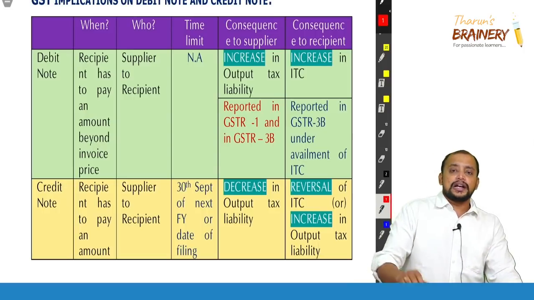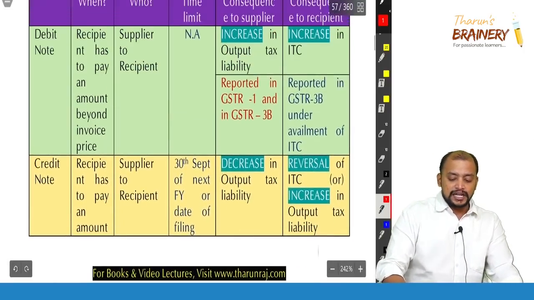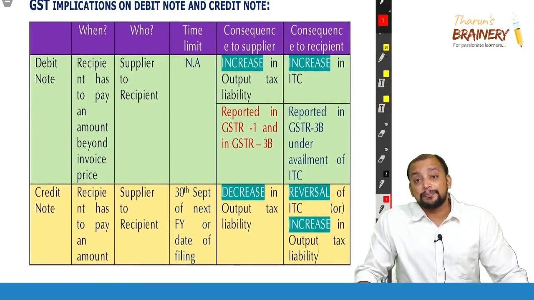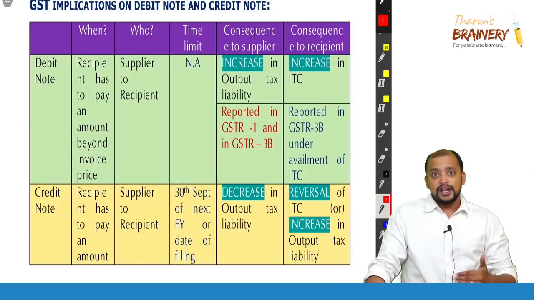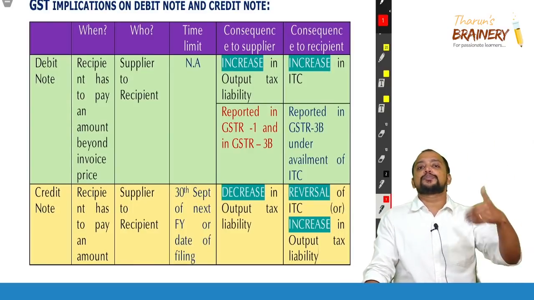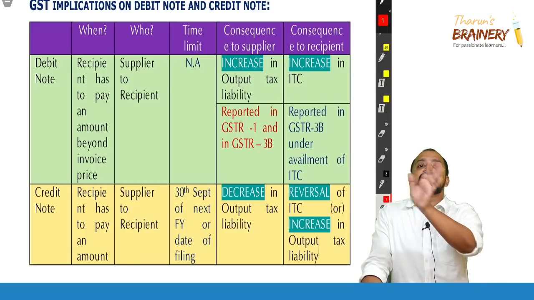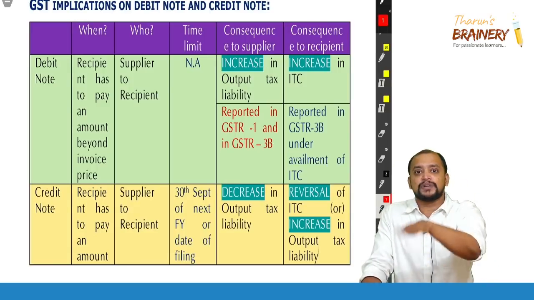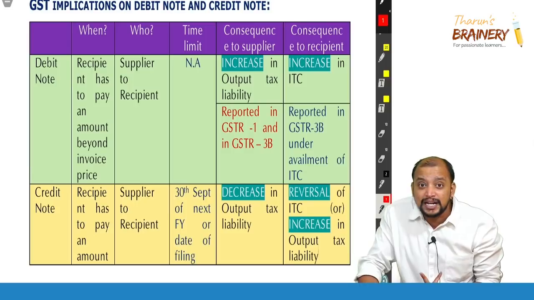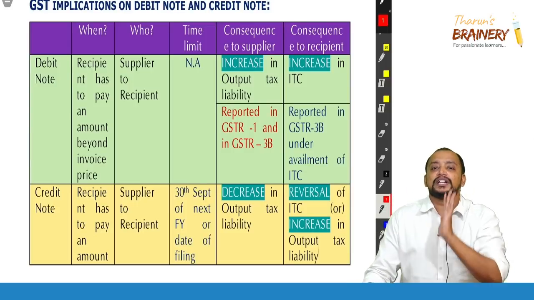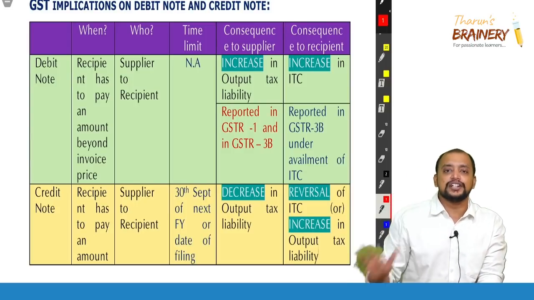Okay. Then next thing, credit note. What is the advantage to the supplier? Supplier's liability will come down. How will the supplier's liability come down? He needs to report in GSTR1. Automatically in GSTR3B, the liability for that month will get reduced. That month will have some liability, so that month's liability will automatically get reduced because of giving the credit note.